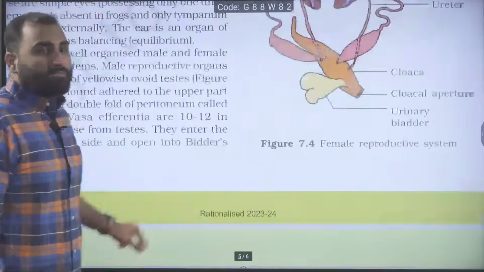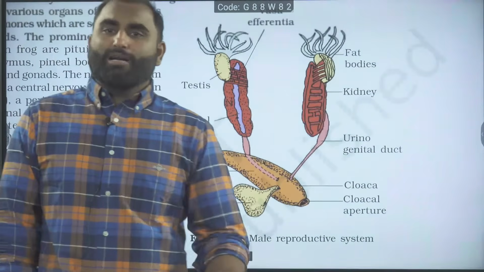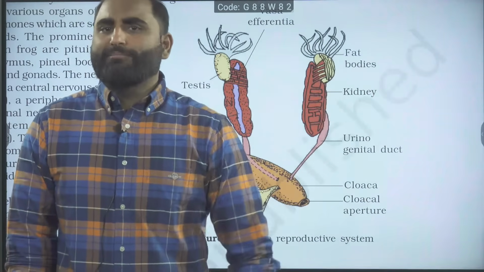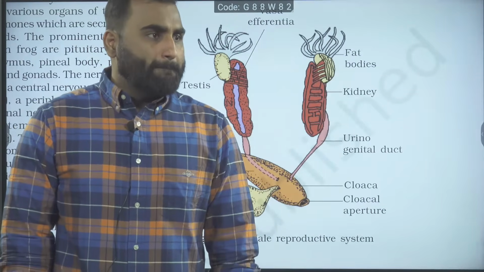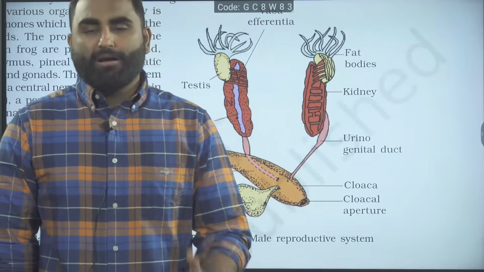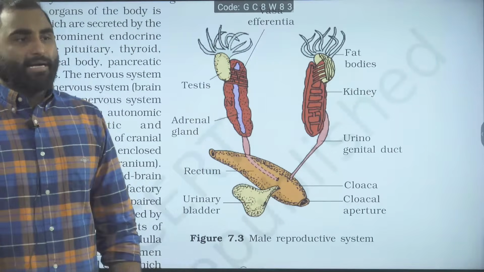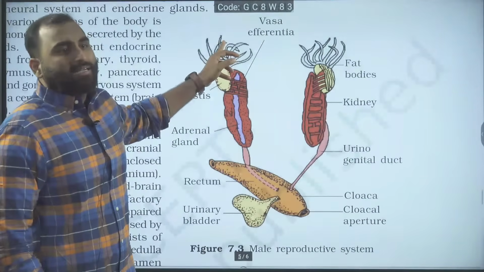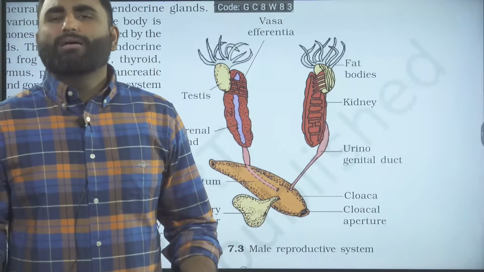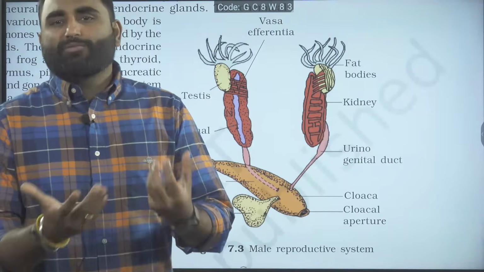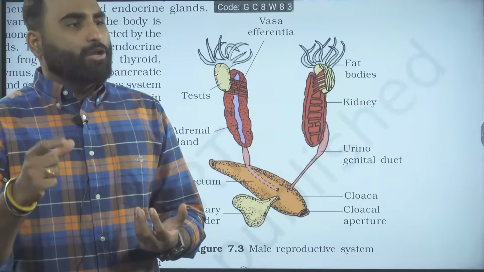Someone is asking, sir, what are the fat bodies? Fat bodies are a kind of adipose tissue. They are storing some fat. During hibernation and estivation, that will be used as a source of energy. During their hiding stage, when their body metabolism is very low, that energy is provided by the fats. Are we clear? And since fat bodies are very close to the testes, some fat deposition surrounding the testes also happens. So when you look at the testes from outside, they give a yellowish appearance because fat also gives a yellowish appearance. That's why we say yellowish ovoid bodies.